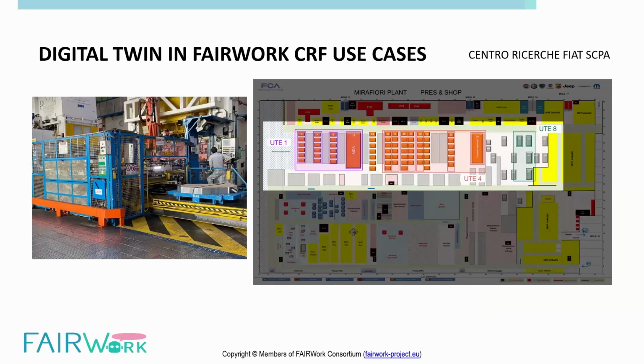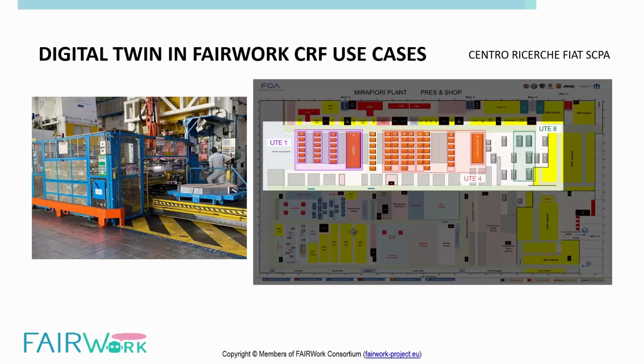On the slide, on the right hand side, you see an image which is a production plant layout of the CRF, which has a series of sections like UT1, UT4, and UT8. These are, we can say, assembly units or sections of the plant, and each section has a series of lines which are numbered. As you can see, in UT1 you have lines 5, 7, 9.